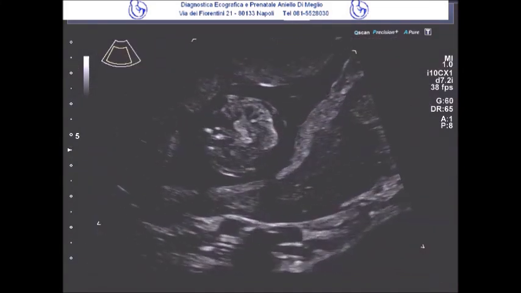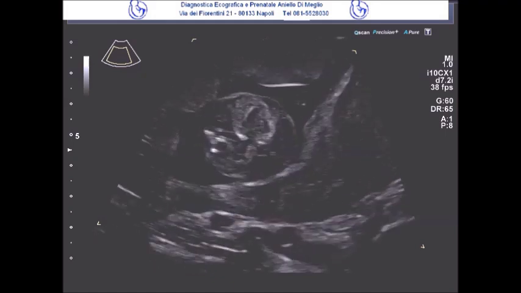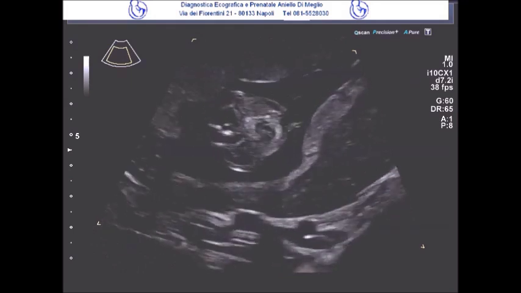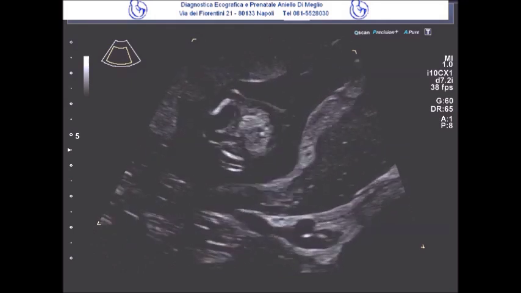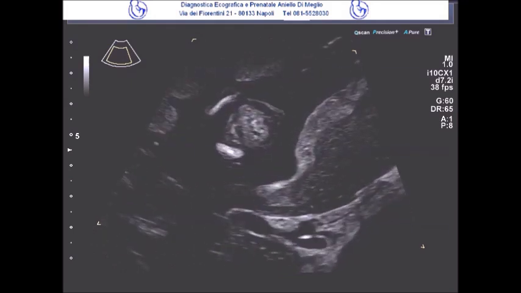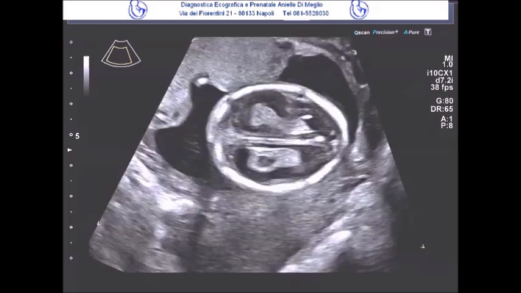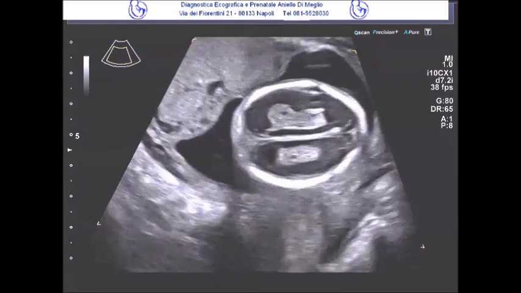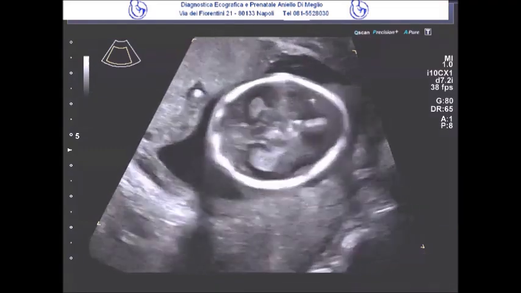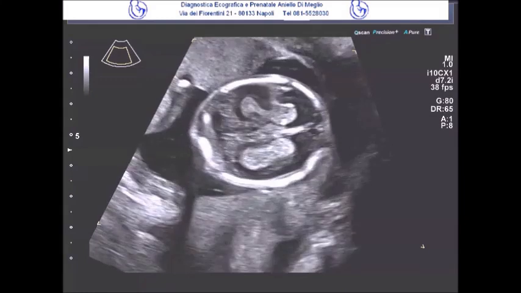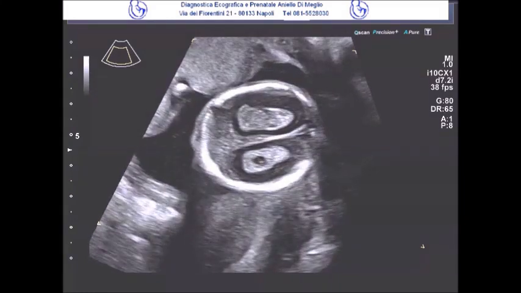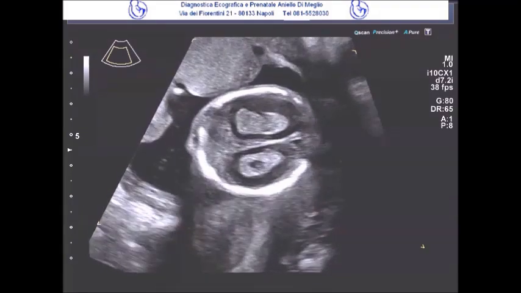To complete the presentation of the ultrasound findings, as you can see from these images, we also point out the association of the congenital cardiac abnormality with increased intestinal echogenicity. This is very clearly and distinctly highlighted here, even when reducing the gain in grayscale. Meanwhile, when examining the cranial structures at the brain level, we can clearly observe and highlight the presence of choroid plexus cysts, which appear more prominent in the right plexus, which here is the one at the bottom, and less so, though still clearly evident, in the left plexus.